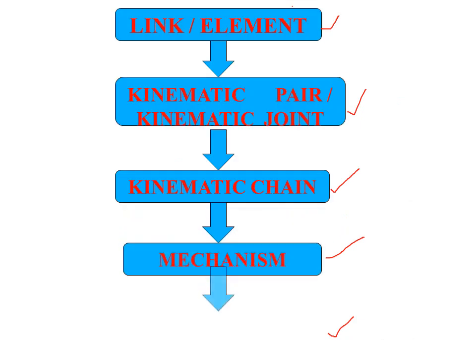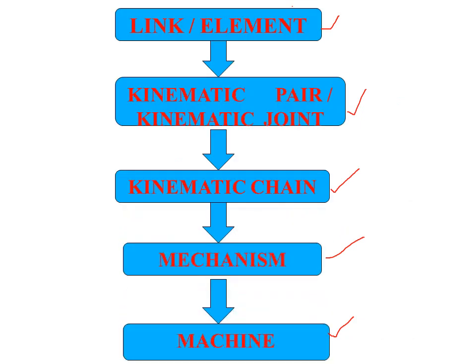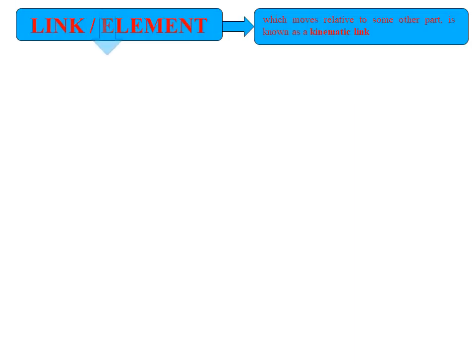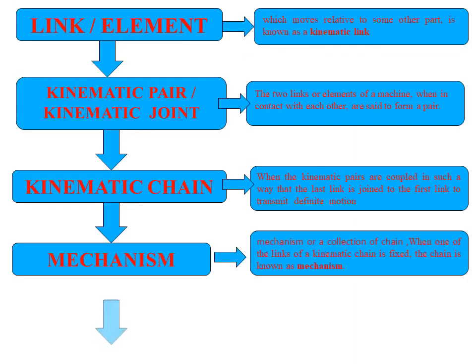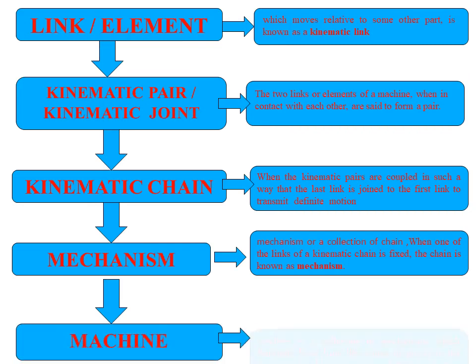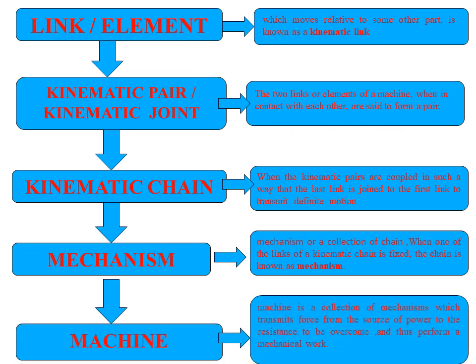So a machine consists of mechanisms. A mechanism consists of kinematic chains. Kinematic chains consist of kinematic pairs or kinematic joints. This is a clear-cut explanation of the chain, link, mechanism and machine.